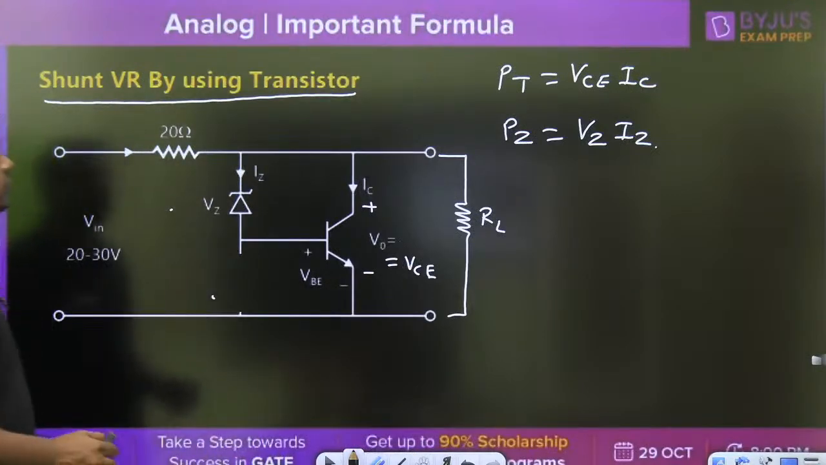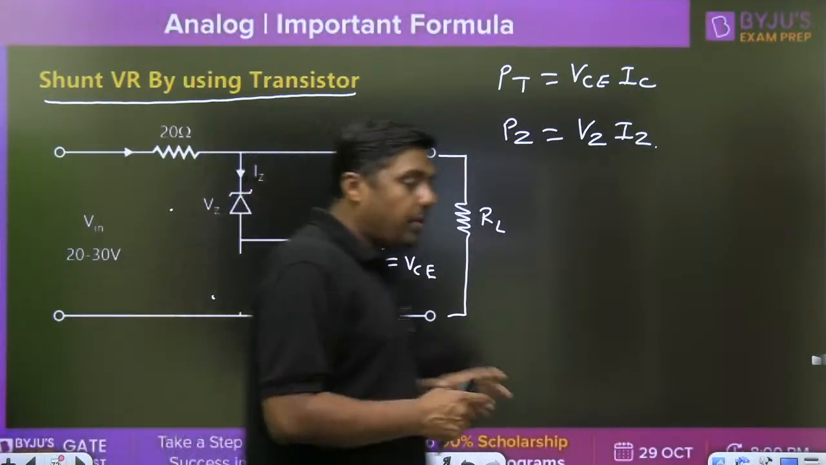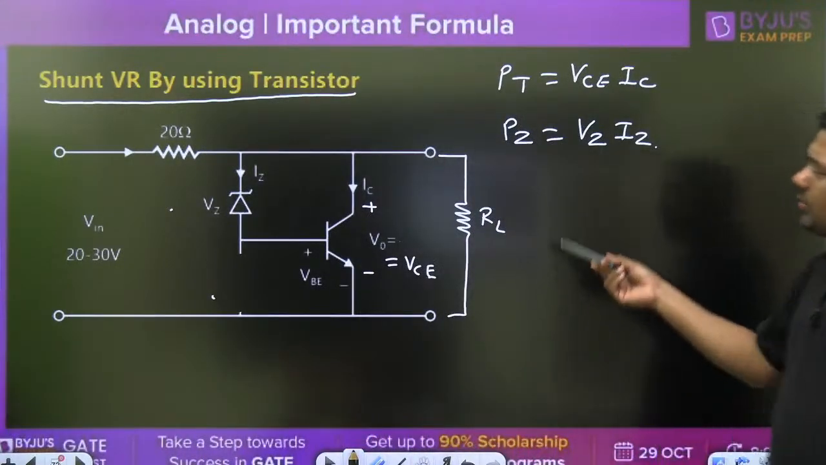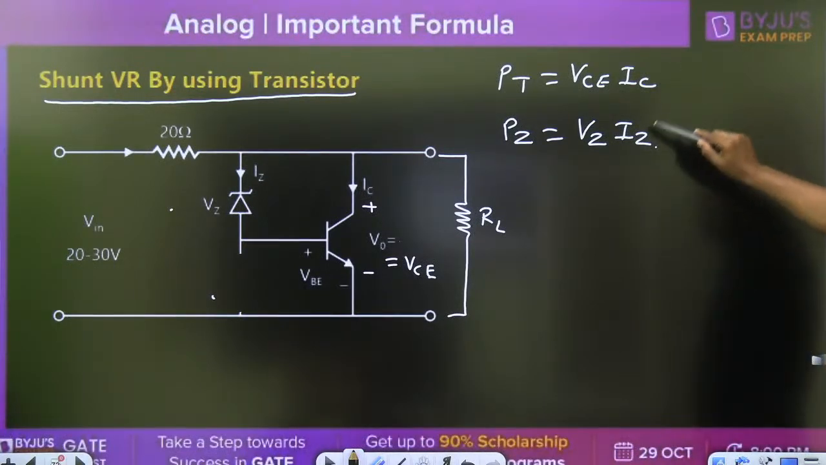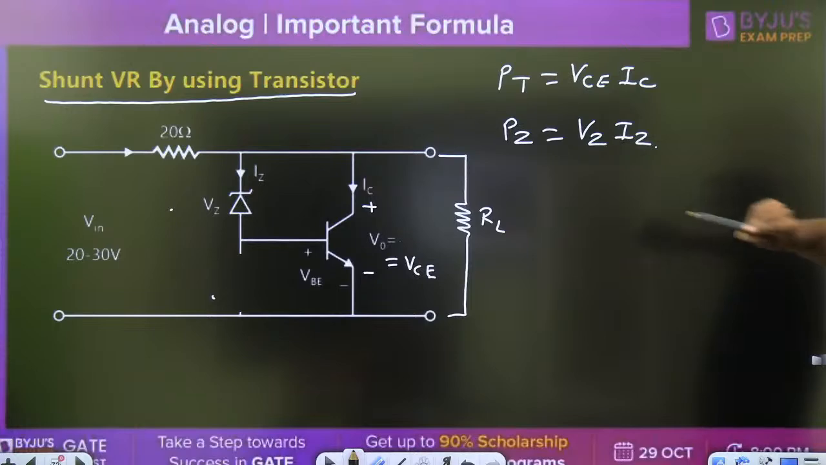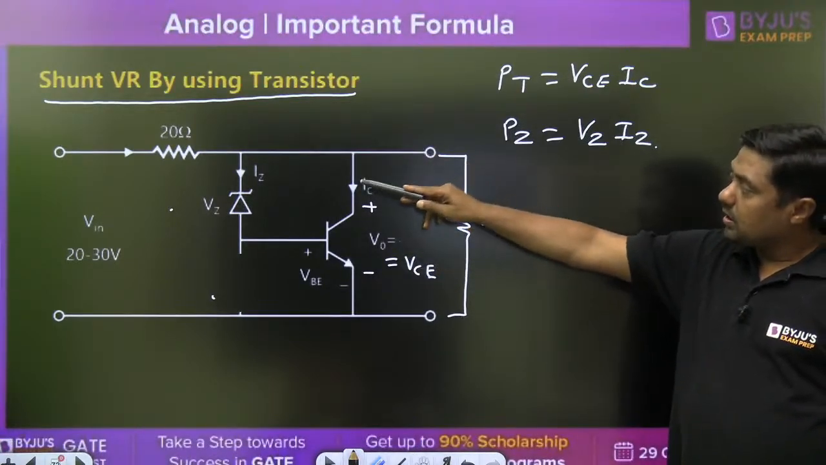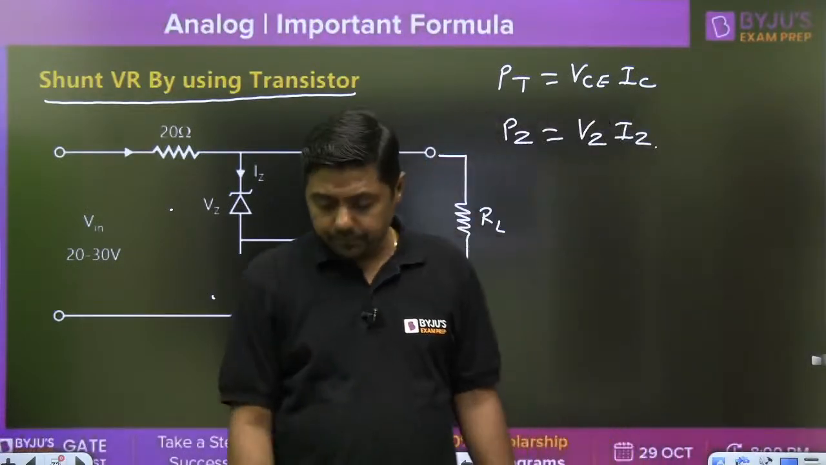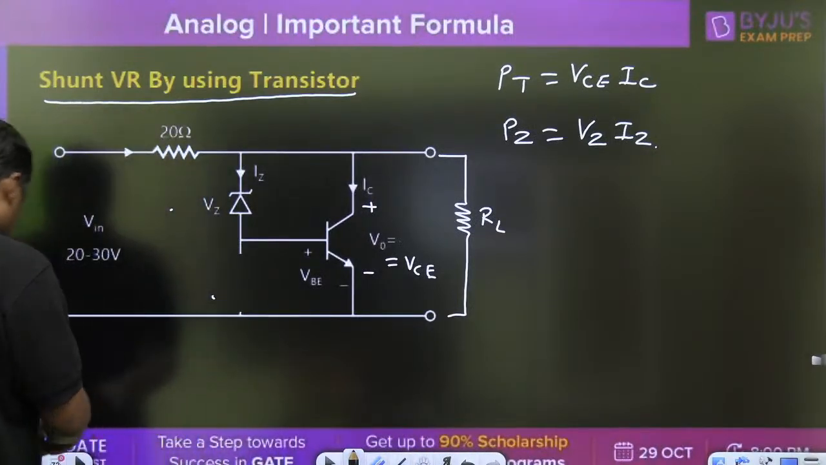V naught is equal to VCE. Always remember, when calculating the power dissipation, you have to find the maximum current. Normally in this diagram, they will ask what is the power dissipation across the transistor, what is the power dissipation across the Zener diode, the regulated voltage Vz plus Vb, and the relation between Iz and Ic. That is the question. If you have any doubt, you can ask. Next one.